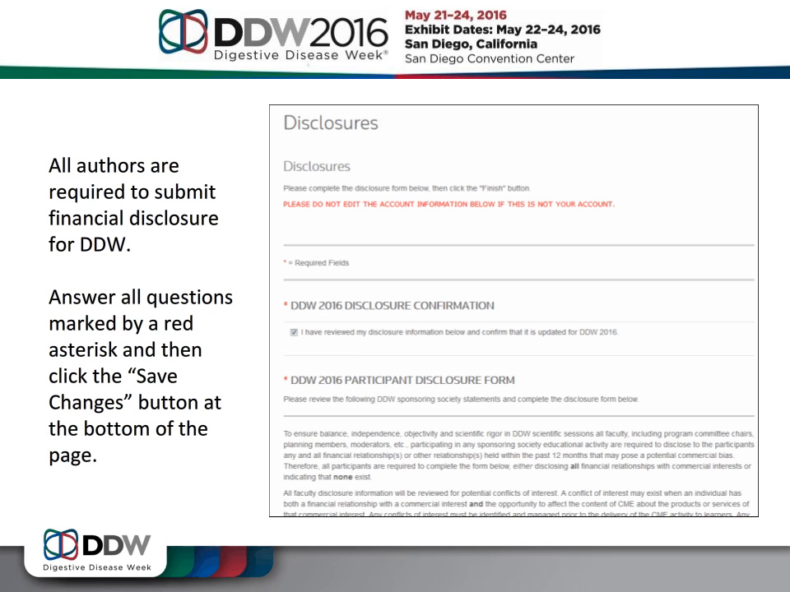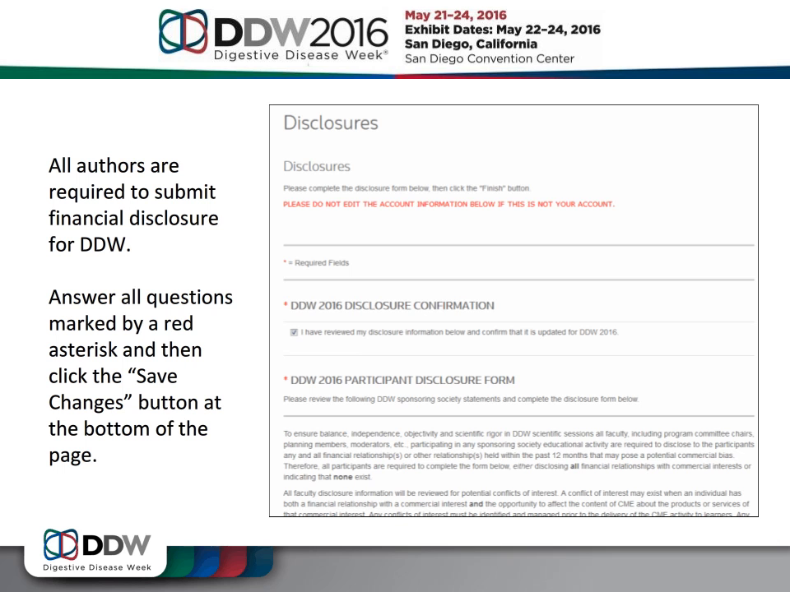After you log in, you'll be asked to complete your financial disclosure. Both new and returning users are required to complete financial disclosure for the 2016 meeting. All authors are required to provide updated information by either disclosing their financial relationships with commercial interests or by indicating that none exist. Answer all questions on this page marked by a red asterisk, and then click the orange Save Changes button at the bottom of the page to complete your disclosure.